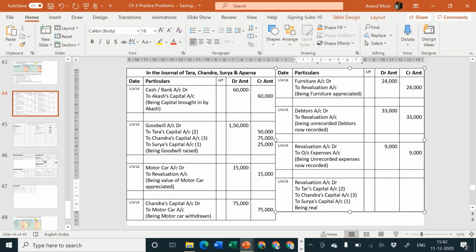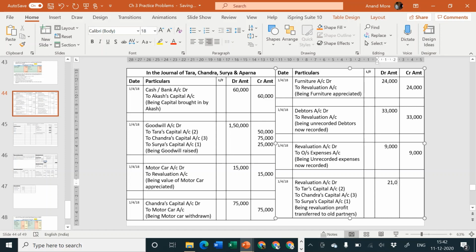being revaluation profit transferred to old partners. What was the amount? 21,000, and then how much was it? 31,500, I think.